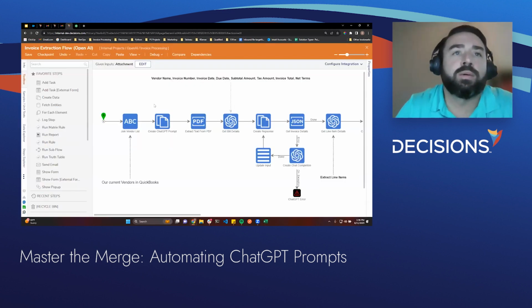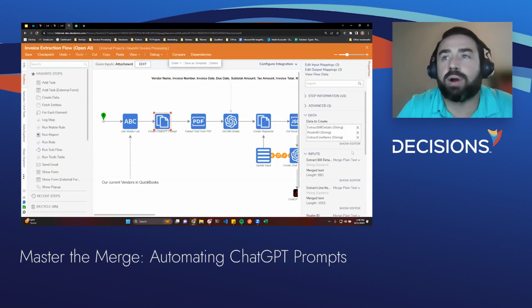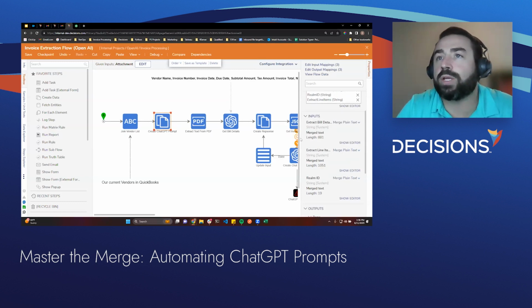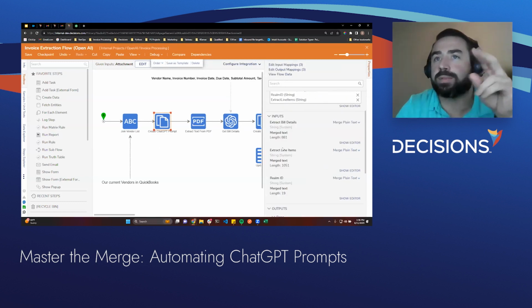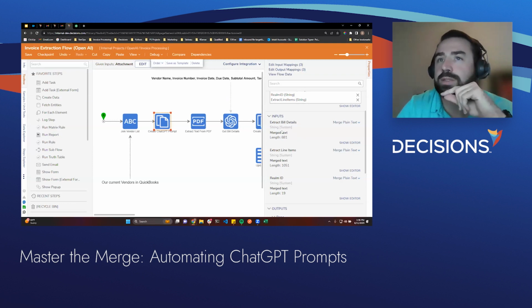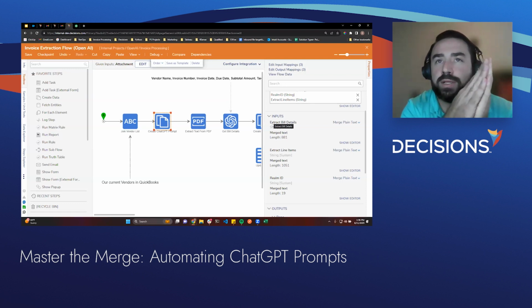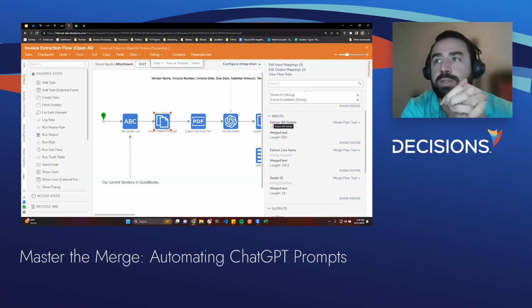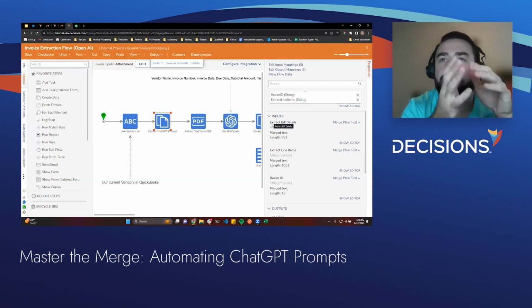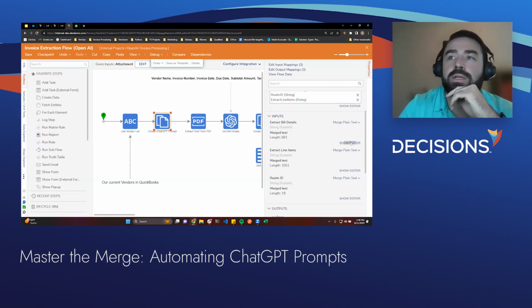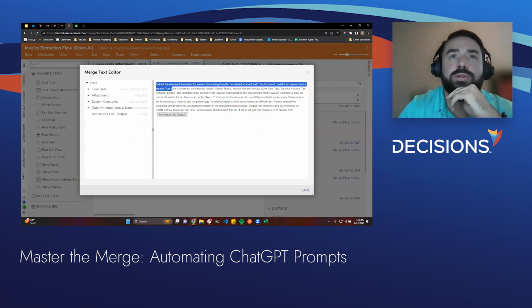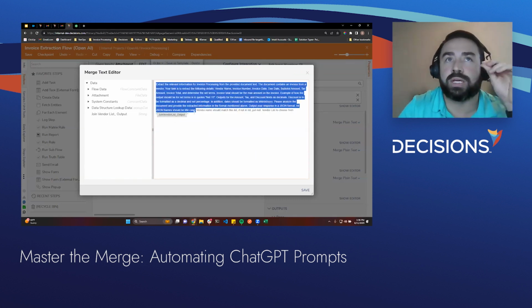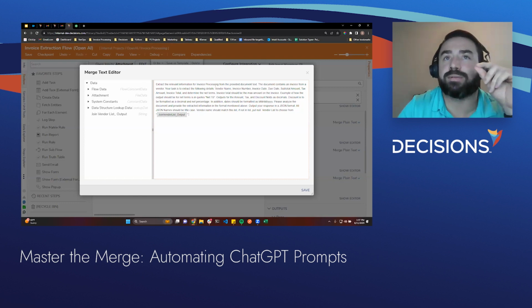We first define our prompts up front. They're reusable. So if I use this prompt in many steps, I only have to edit in one spot. So we're doing two separate things. We realized by doing this process, we had to split up the calls to ChatGPT. And the reason why is because we want to be very hyper focused on a certain piece of it. So the first thing we're asking is to extract details, like the high level details, the vendor name, invoice number.